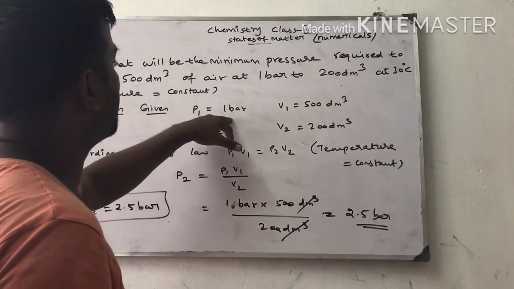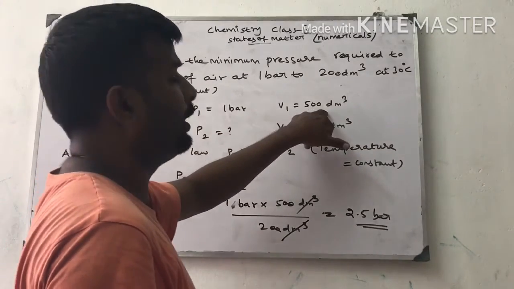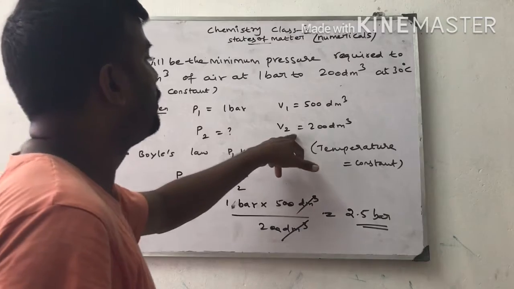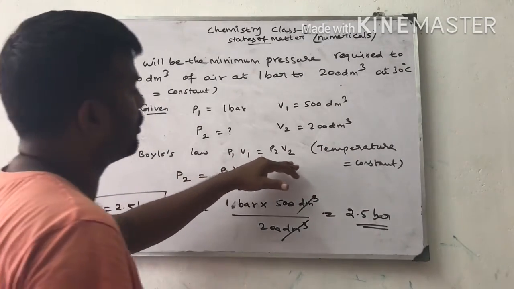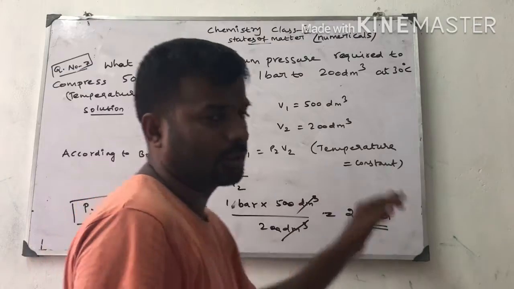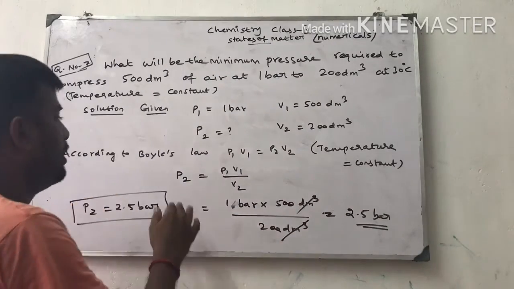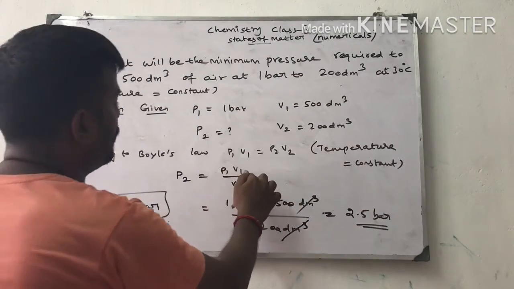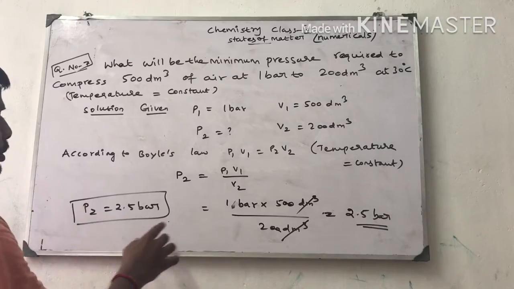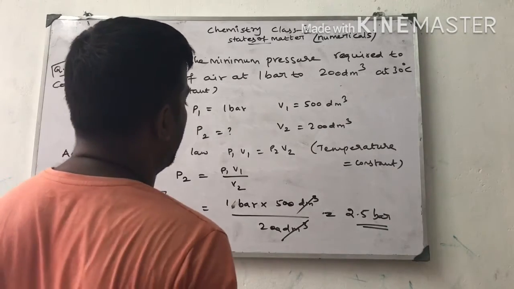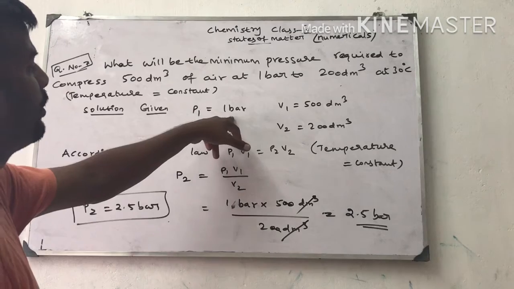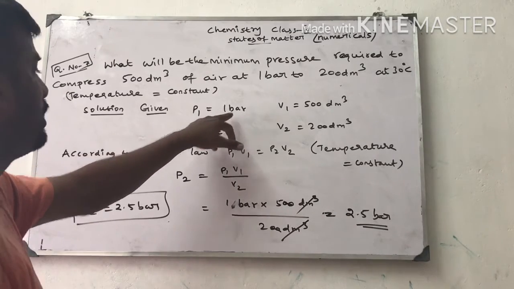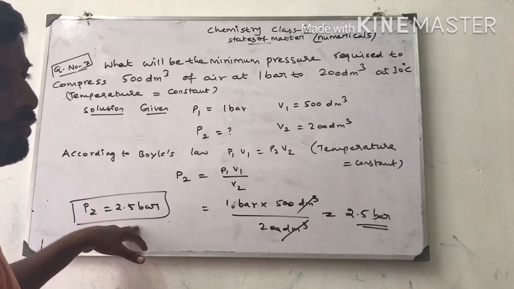Solution: P1 is equal to 1 bar, V1 is equal to 500 decimeter cube, P2 we don't know, V2 is equal to 200 decimeter cube. According to Boyle's law, P1 V1 is equal to P2 V2. Temperature is kept constant, therefore this is the equation. P2 is equal to P1 V1 by V2. Substituting and simplifying, we get 2.5 bar. Initial pressure is 1 bar and final pressure is 2.5 bar.